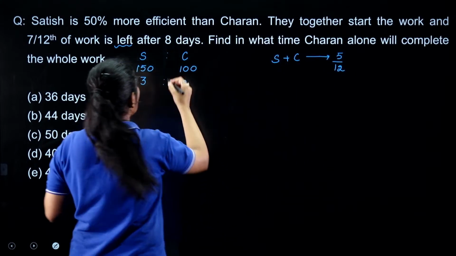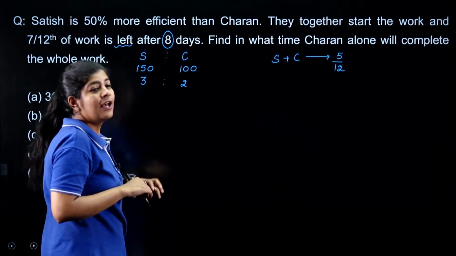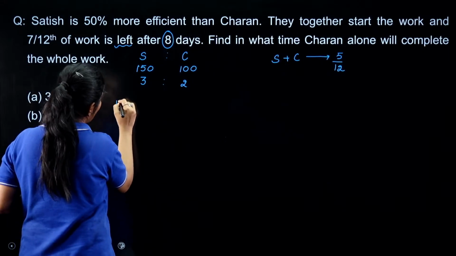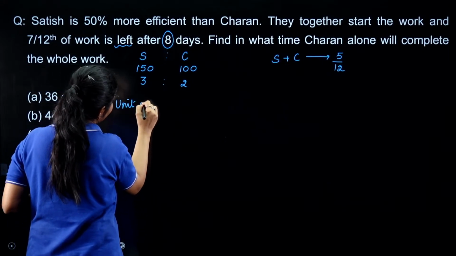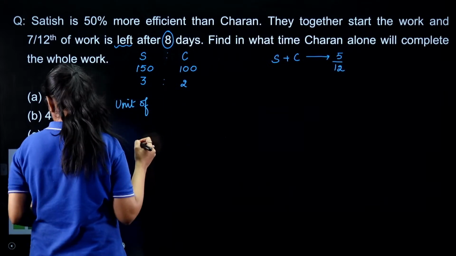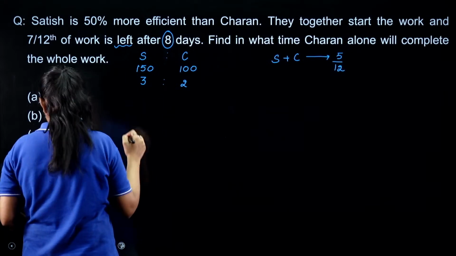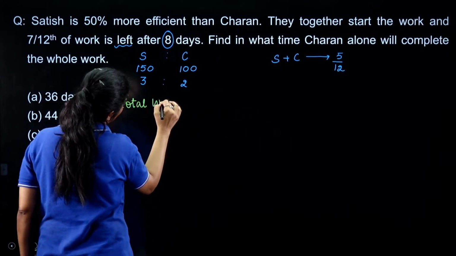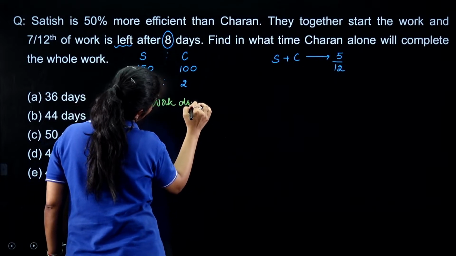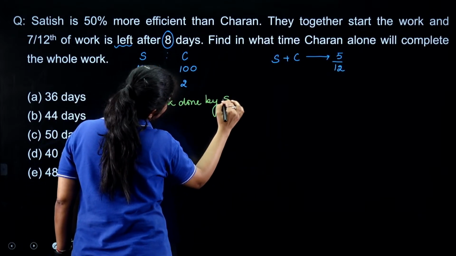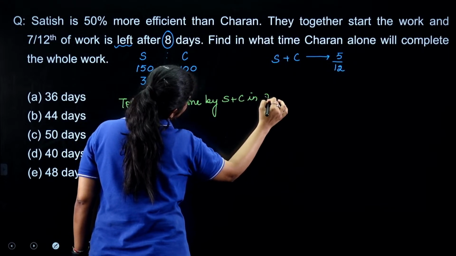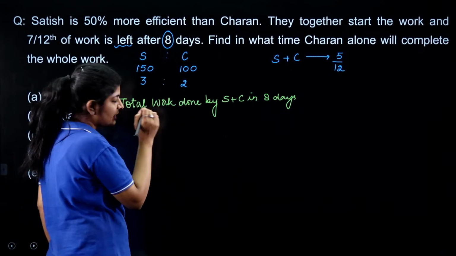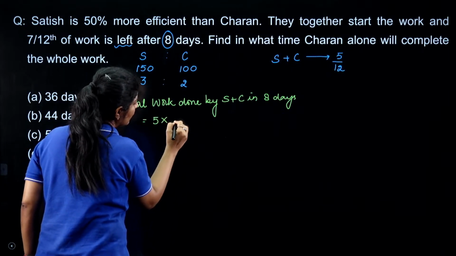And they worked for how many days? They worked for 8 days. So how much work can they do in 8 days? The total work done by Satish and Charan in 8 days can be calculated as the total efficiency, which is 5 into 8.